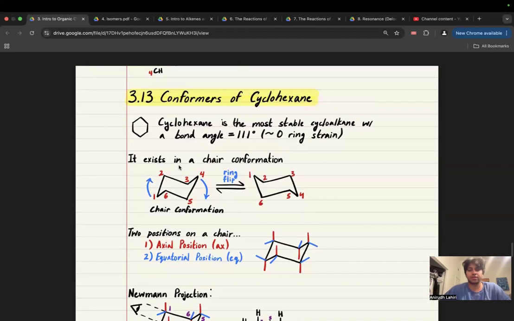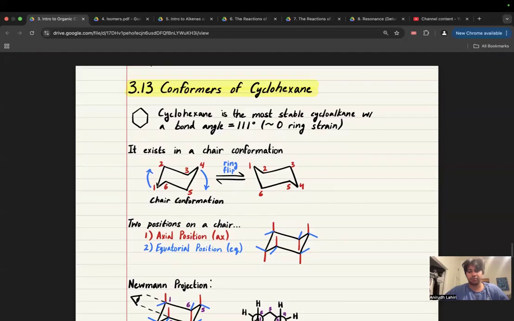Okay, conformers of cyclohexane. So cyclohexane is the most stable cycloalkane with a bond angle of 111 degrees. So there's no ring strain. When you have six-membered rings, you have the optimal ring size. Anything greater than that is ring strain. Anything less than that, ring strain. So this exists in something called a chair.